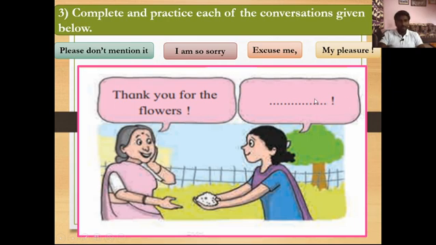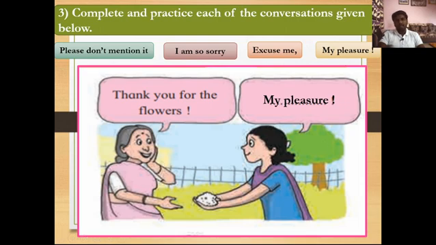Can you guess? First one, second one, third one, fourth one? Yes, the last one, my pleasure. Thank you for the flowers, and then the response of that lady is my pleasure. So here you will have to use the last expression to complete this conversation.